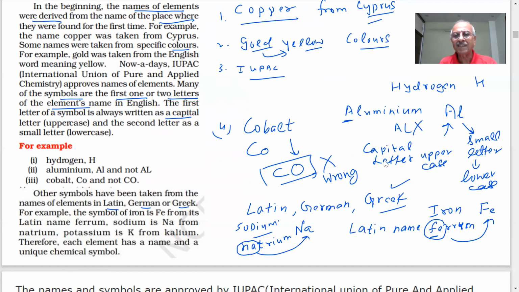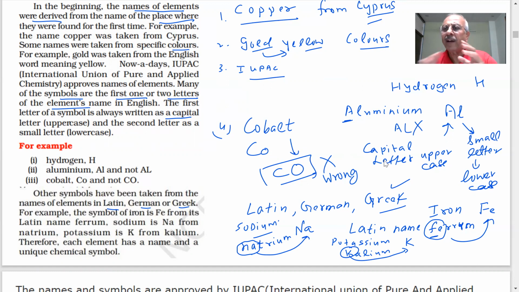Natrium is a Latin word. Certain symbols have come from Latin words. Now potassium. What is the symbol of potassium? K. Now where is the K? Is there any K here? No. The Latin name was kalium, and that is where the K came from for potassium.